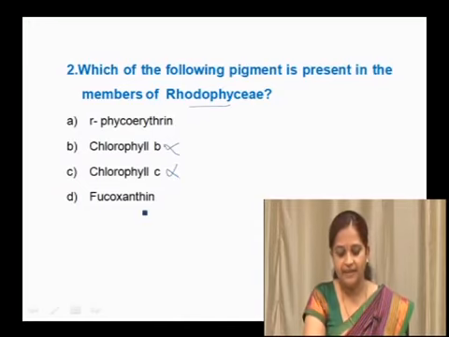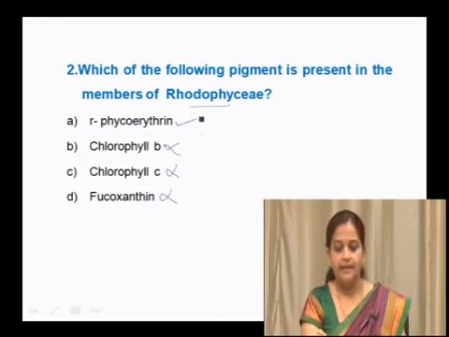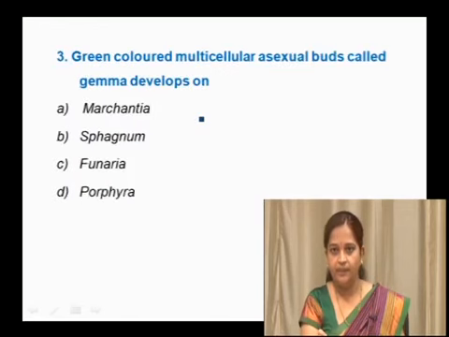Then fucoxanthin is a type of xanthophyll, again present in brown algae but not in Rhodophyceae or red algae members, so this is also a wrong answer. So the right answer for this is Phycoerythrin. We will move to the next question.